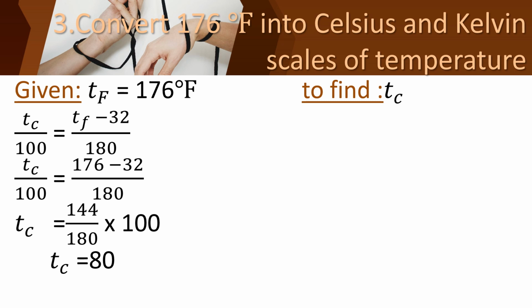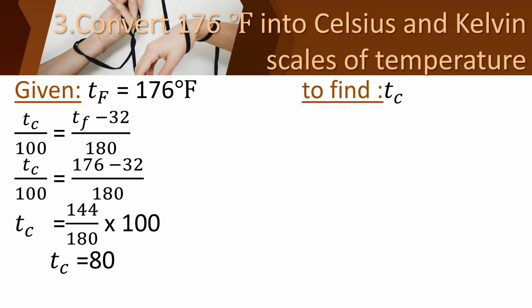We can substitute the Tf value, which is 176. So Tc upon 100 equal to 176 minus 32 upon 180. Subtract it, and we get 144 upon 180.